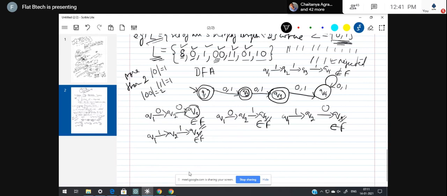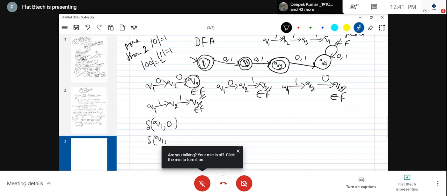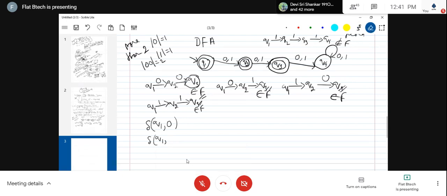So how many states are there? Q1 with symbol 0, and then Q1 with 1, and then delta Q2.